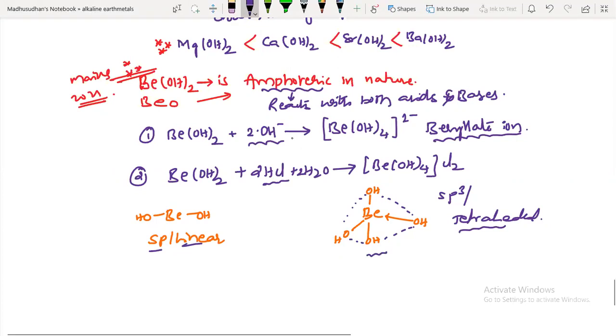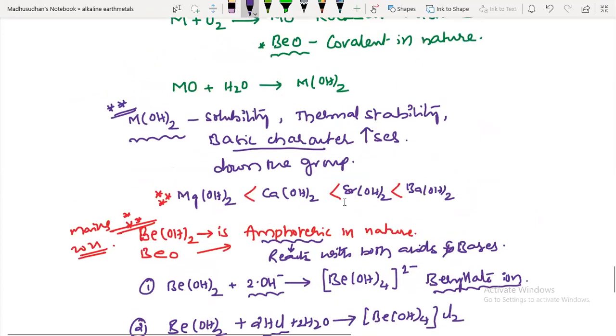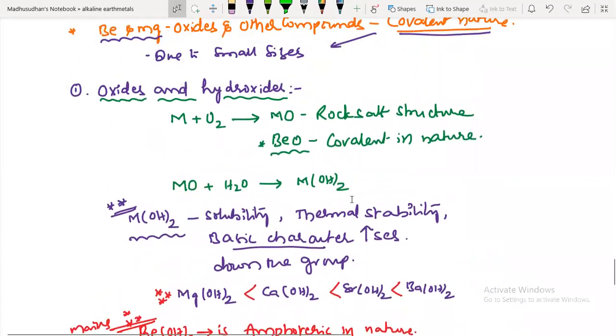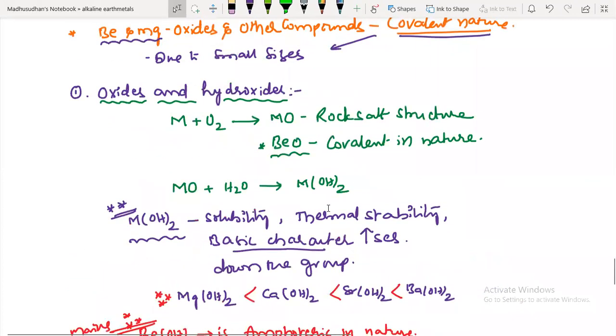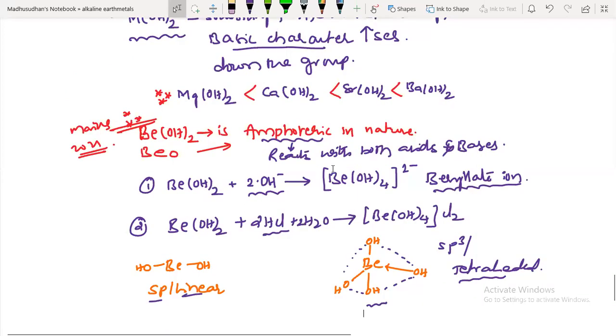Next one. So this is first their oxides and hydroxides concept. Note this down. Can you explain the solubility and thermal stability reasons? Solubility and thermal stability. Thermal stability increases down the group.